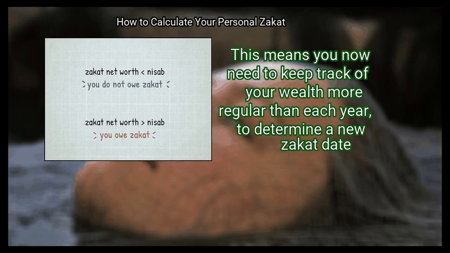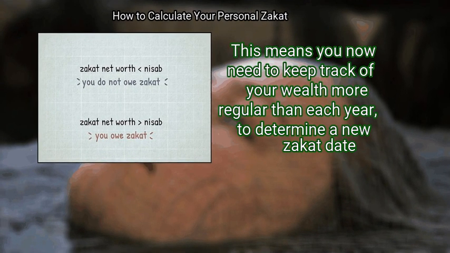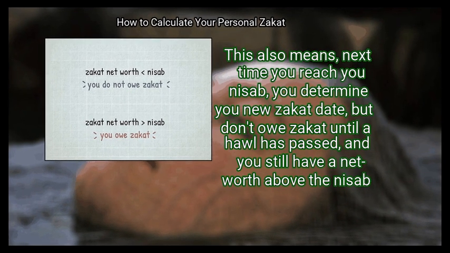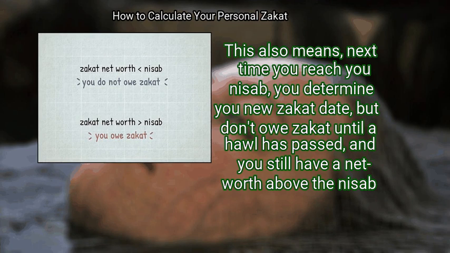This means you now need to keep track of your wealth more regularly than each year, to determine a new zakat date. This also means, next time you reach your nisab, you determine your new zakat date, but don't owe zakat until a haul has passed, and you still have a net worth above the nisab.